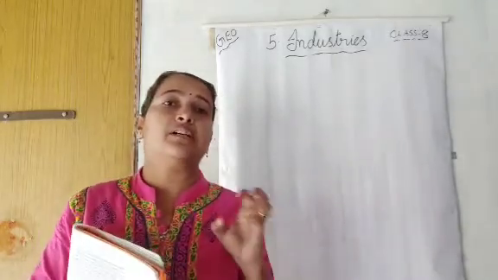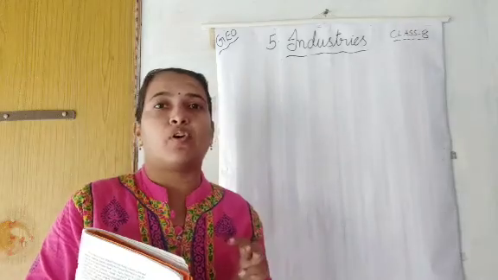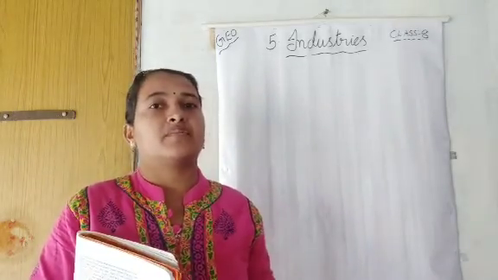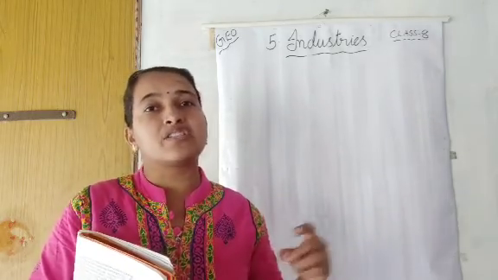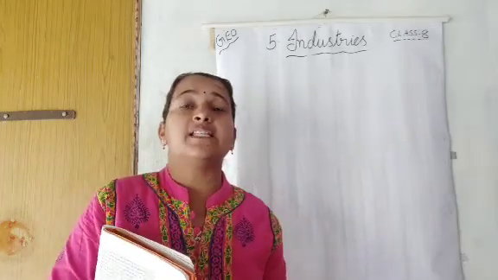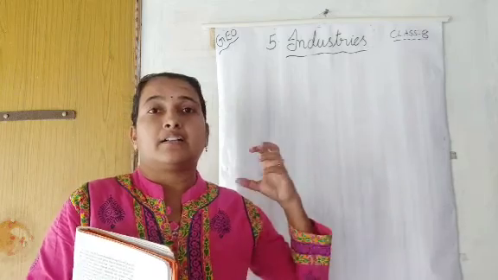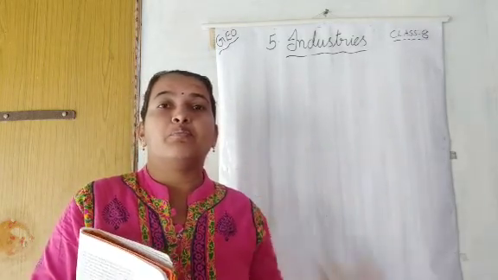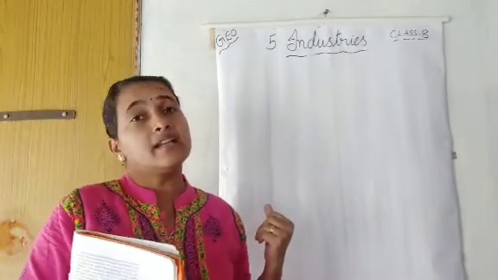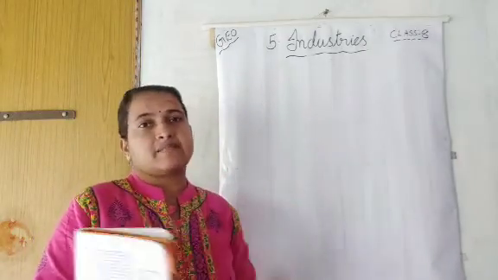Okay, in the 4th chapter, agriculture, we have learned what the types of agriculture and types of farming are, and in how many ways the farmers adopt different agriculture systems. And how farming is done in India and how advanced technology is making people develop in foreign countries also, we have learned in the agriculture lesson. Now you are going to learn about industries. Okay, let's see.